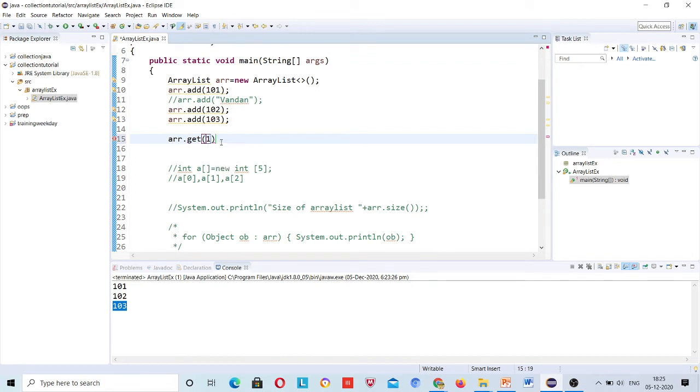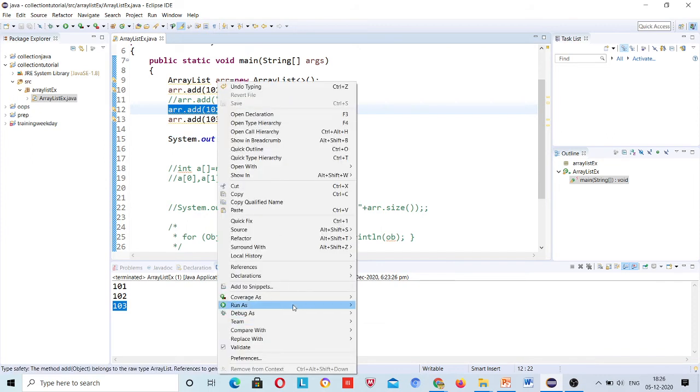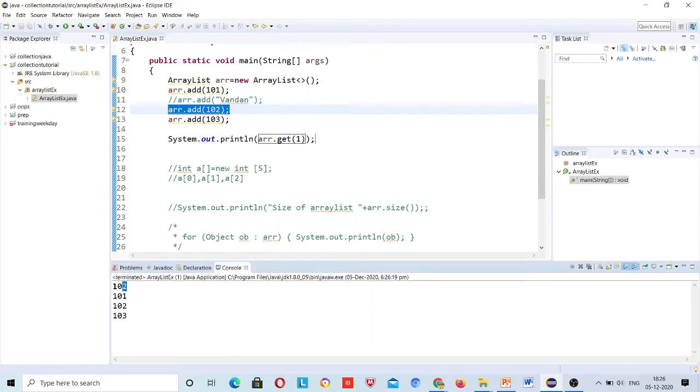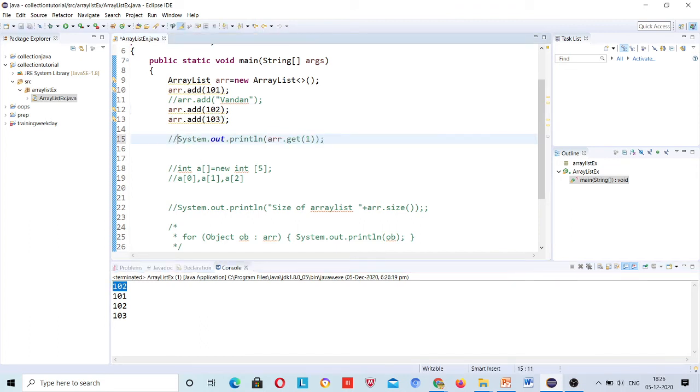Second value will be belonging to first index, right? So this get method is here, and if you want to print, just simply do that, and what will it print? 102. See, 102, right? So same thing I did here.